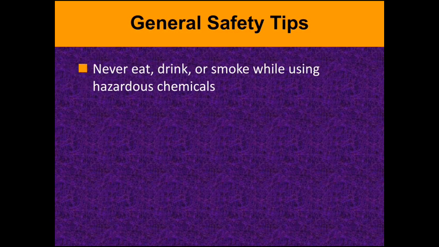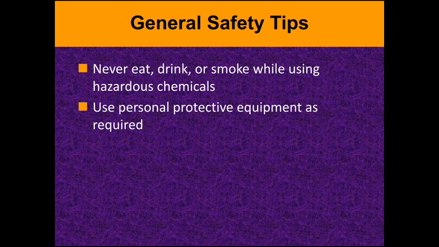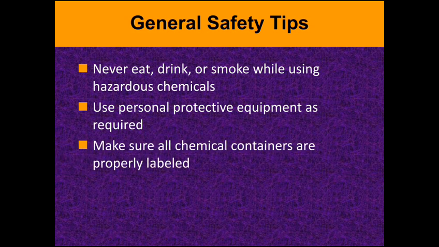And the general safety tips include: never eat, drink, or smoke while using hazardous chemicals, because they may react very fast. That's why we have to avoid eating, drinking, or smoking while working in a hazardous chemical atmosphere. Use personal protective equipment like goggles, shoes, aprons, gloves, eyeglasses, and helmets. So these are the personal protective equipment.